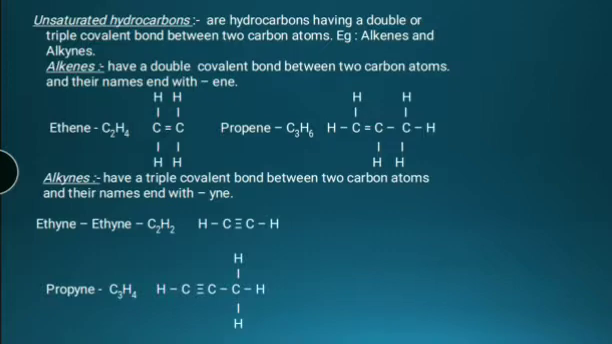Unsaturated hydrocarbons. These are hydrocarbons having a double or triple covalent bond between carbon atoms. Examples are alkenes and alkynes. Alkenes have a double covalent bond between two carbon atoms and their names end with E-N-E. For example, ethene, propene. Alkynes have a triple covalent bond between two carbon atoms and their names end with Y-N-E. For example, ethyne, propyne.